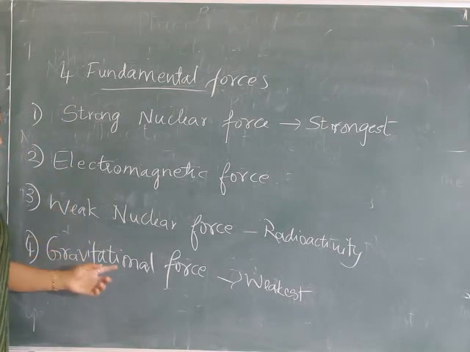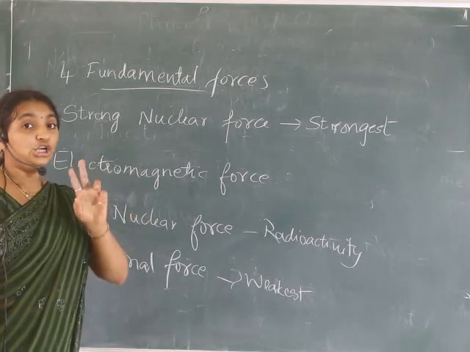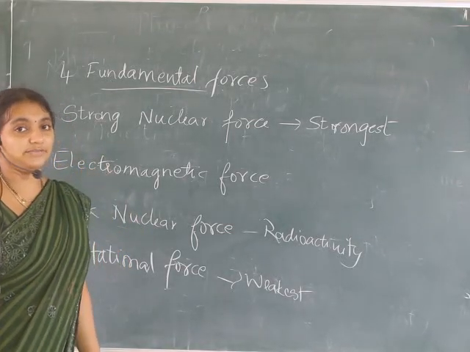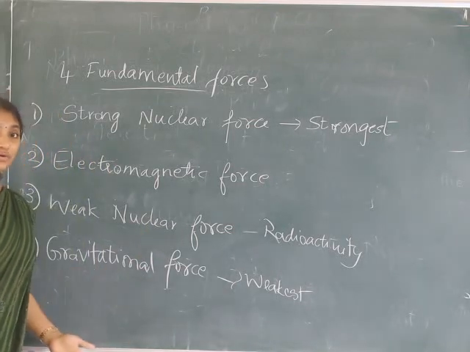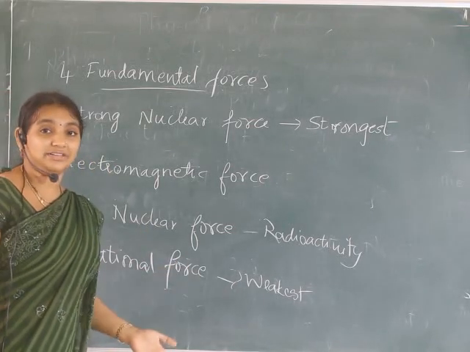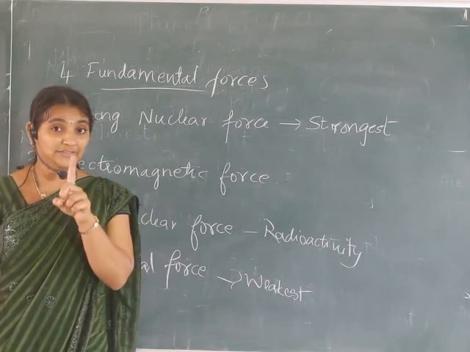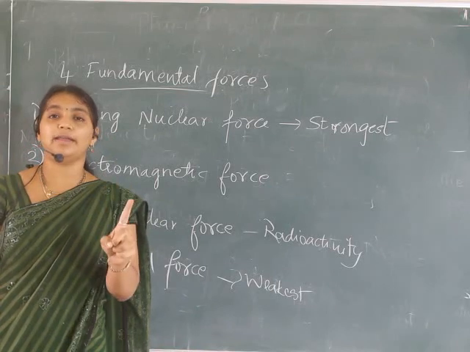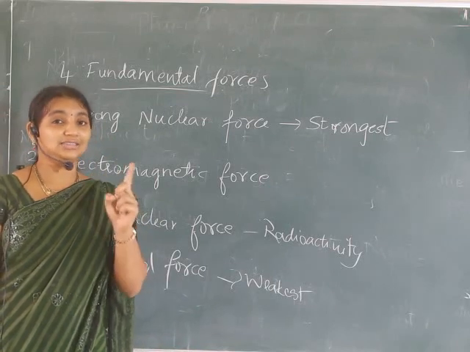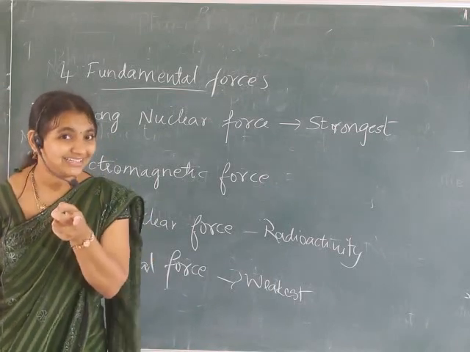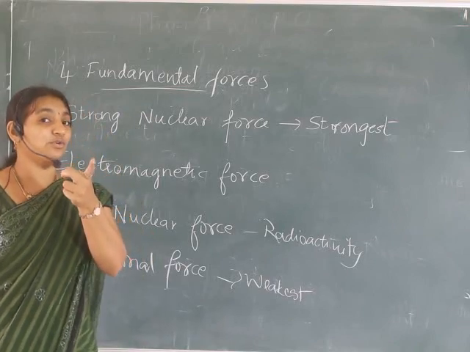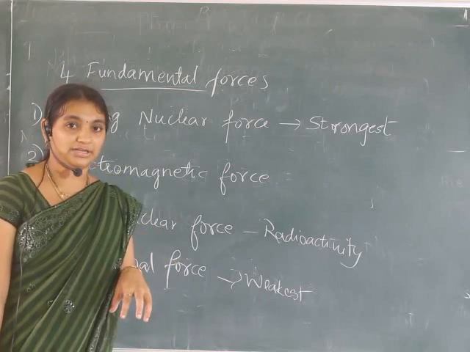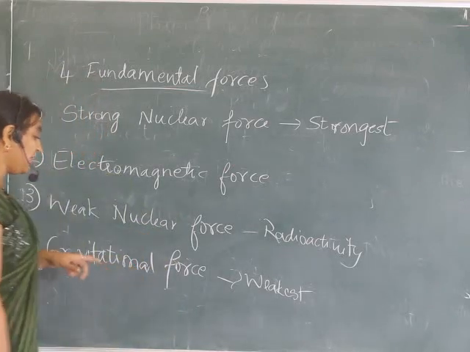This gravitational force exists between two bodies depending upon the mass. If the mass is more, the gravitational force is more. If the mass is less, the gravitational force is less. Even you have some mass, so there is a force of attraction between your body and one more body, but since your mass is very less compared to the Earth, the Earth has more gravitational force compared to you. So you can stand firm on the Earth because of the gravitational force.